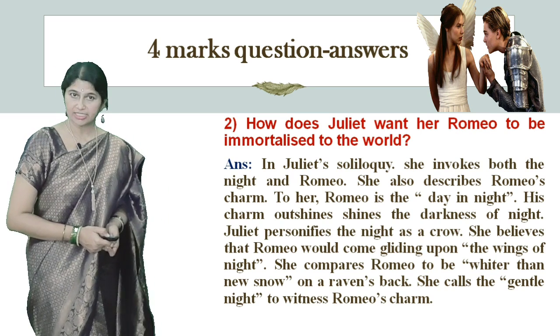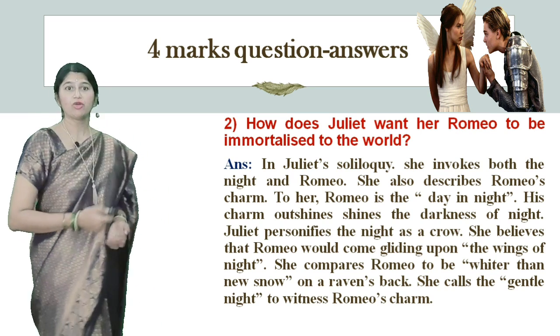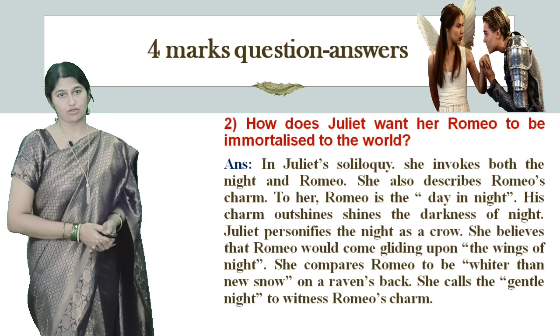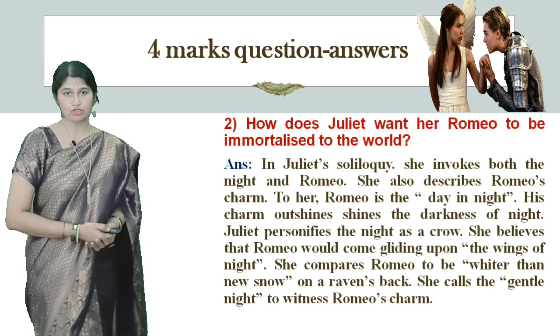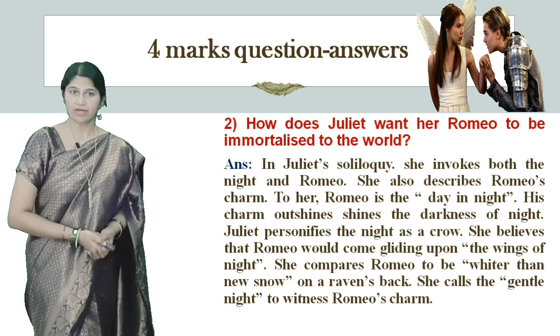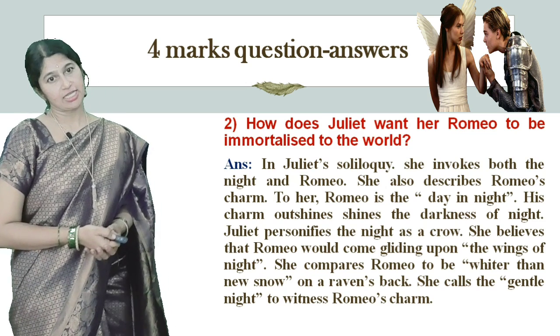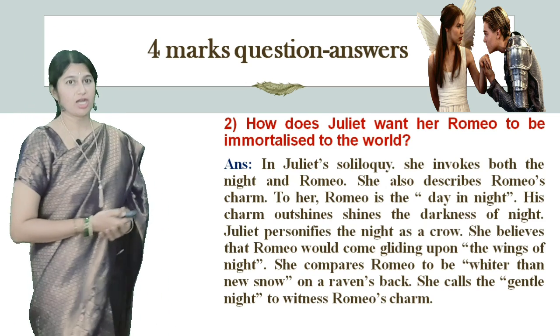Juliet personifies night as a crow. She believes that Romeo would come gliding upon the wings of night. She compares Romeo to be whiter than new snow on a raven's back. She calls the gentle night to witness Romeo's charm.